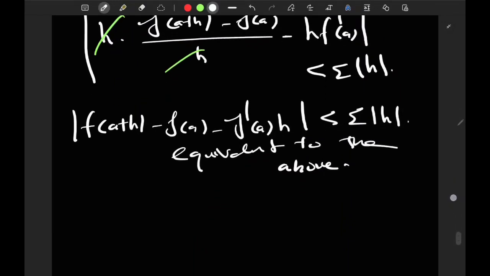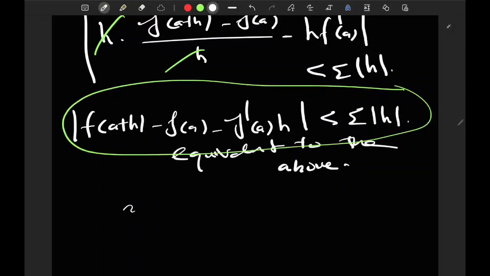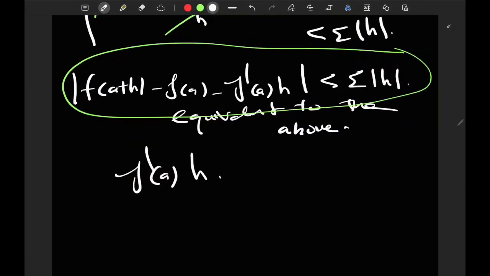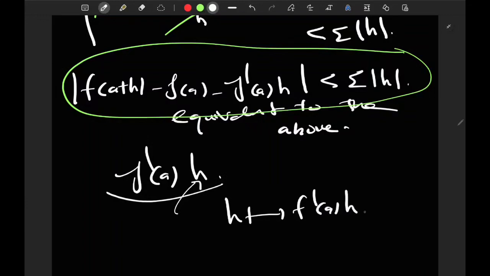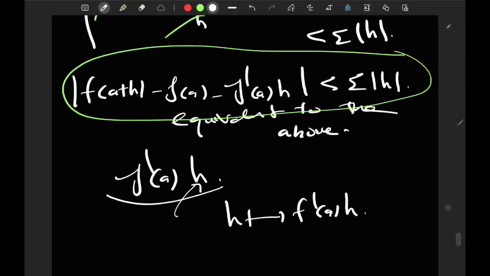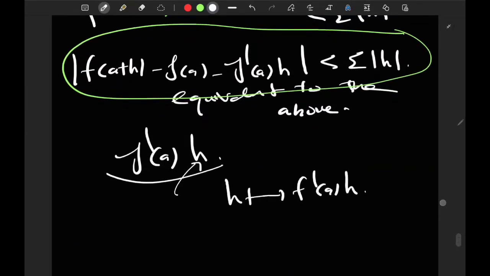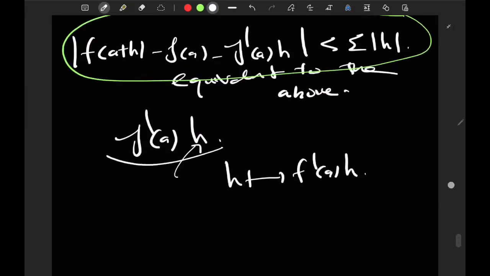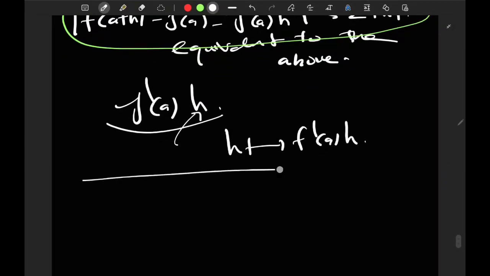So if I want to generalize this, I'm going to be writing something like this. Now, how do I make sense of the expression f prime of a times h? The way I'm going to make sense of this is I'm just going to say that f prime of a times h is a linear map on R. Why is it a linear map? It's a linear map of h, of course. So h maps to f prime of a times h. This thing is just a linear map on R. And generally, I would want to be talking about linear maps to make sense of the derivative. So that's why we're going to lay out this definition.